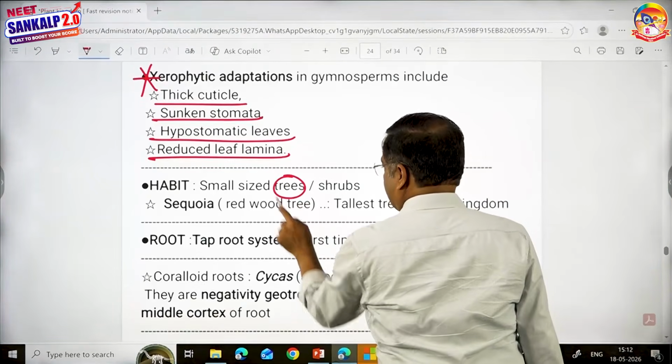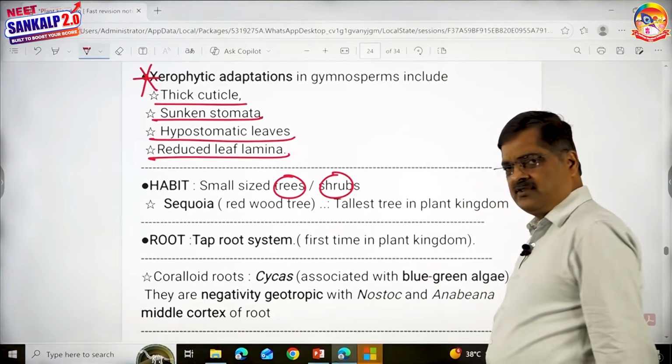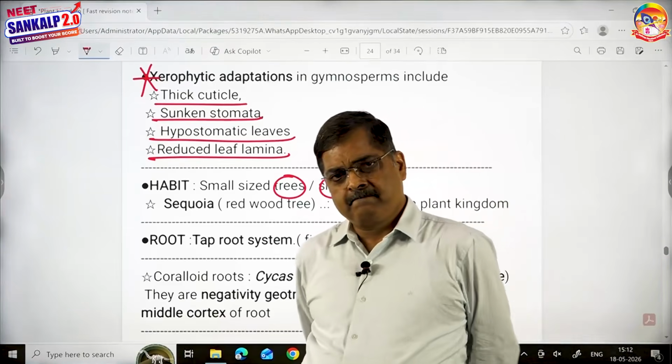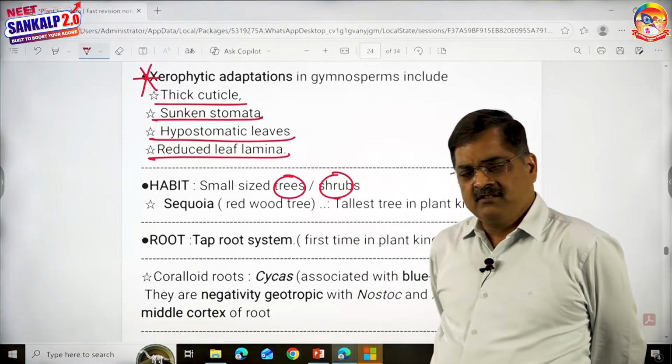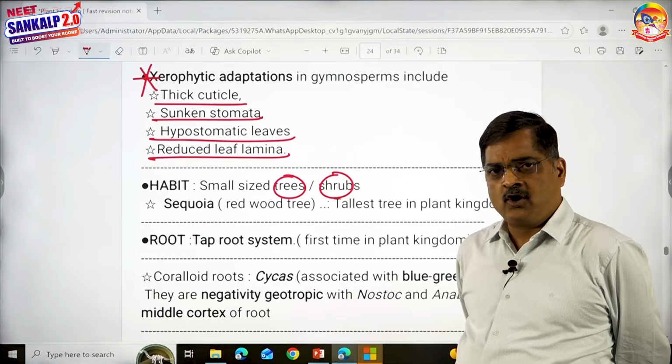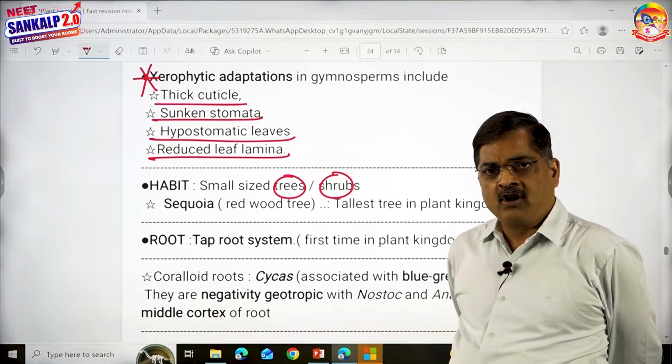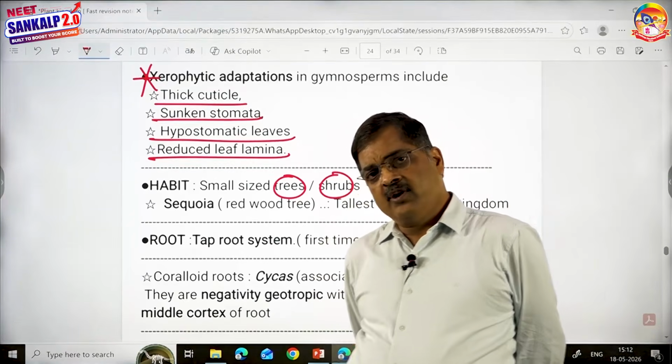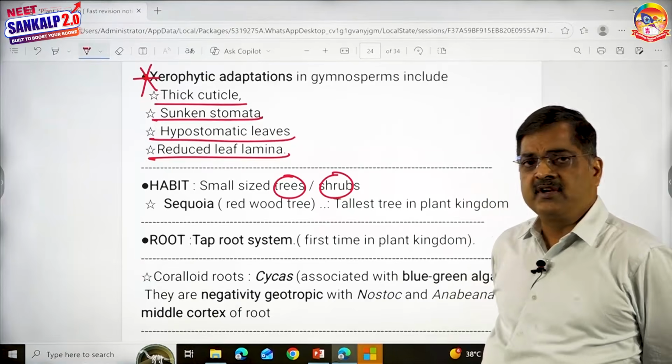Majority of them are trees, children, and shrubs. Interesting, herbs are not there. So these plants, first of all, don't know how to swim. They are not hydrophytes and they are not herbs. They are either woody shrubs or woody trees with trunk.